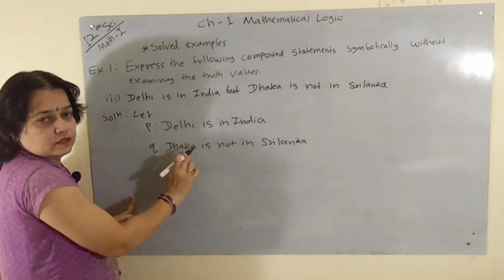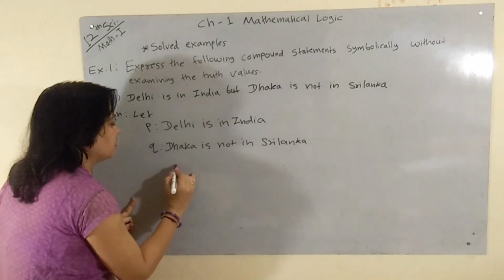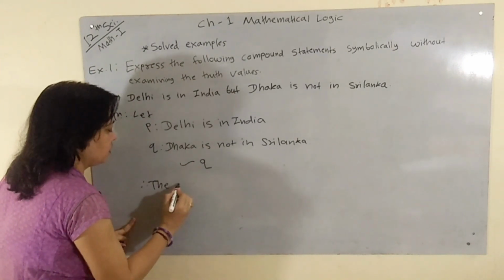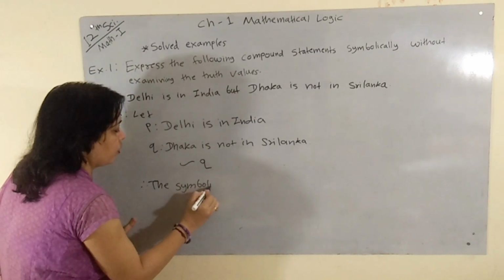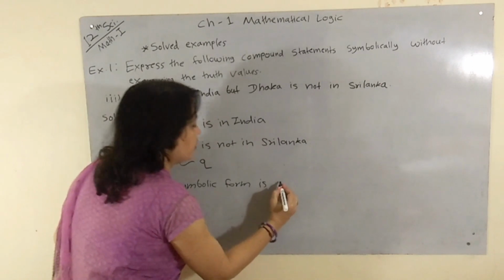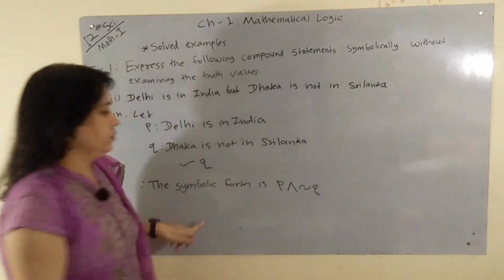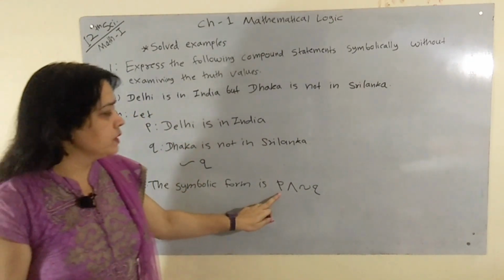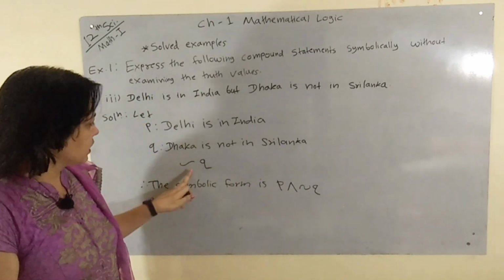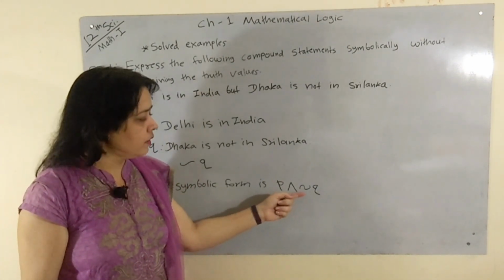Here we have to take the negation of this statement, that is, negation of Q. Therefore the symbolic form is P and negation of Q, because here Dhaka is not in Sri Lanka, so we have to take negation of Q.